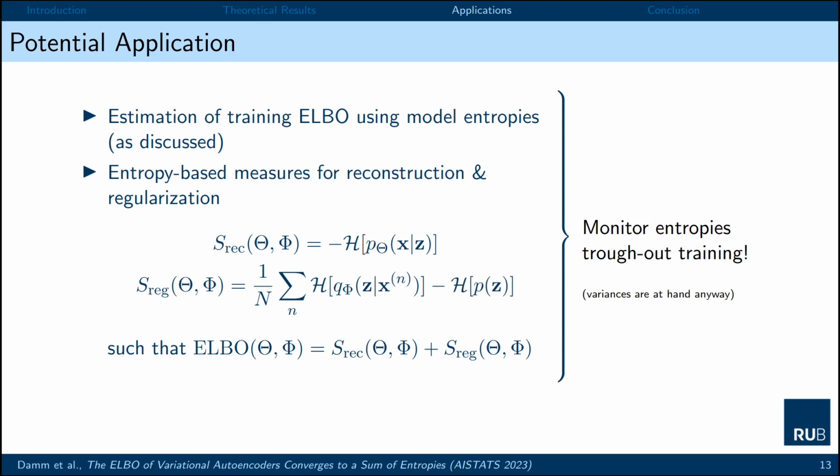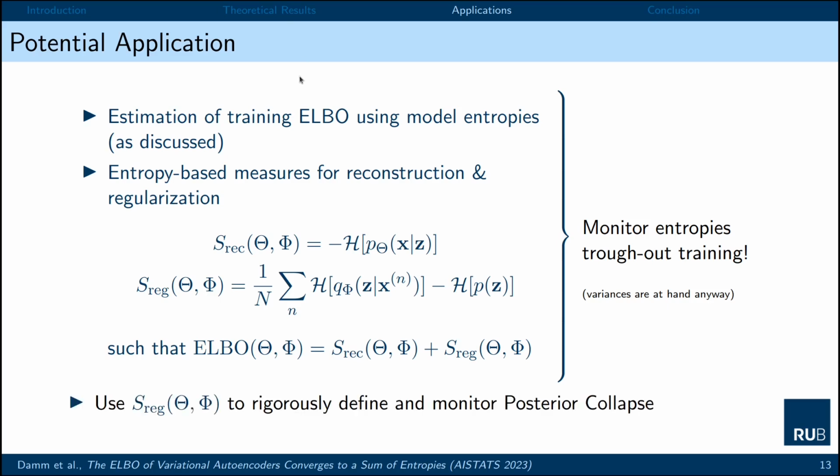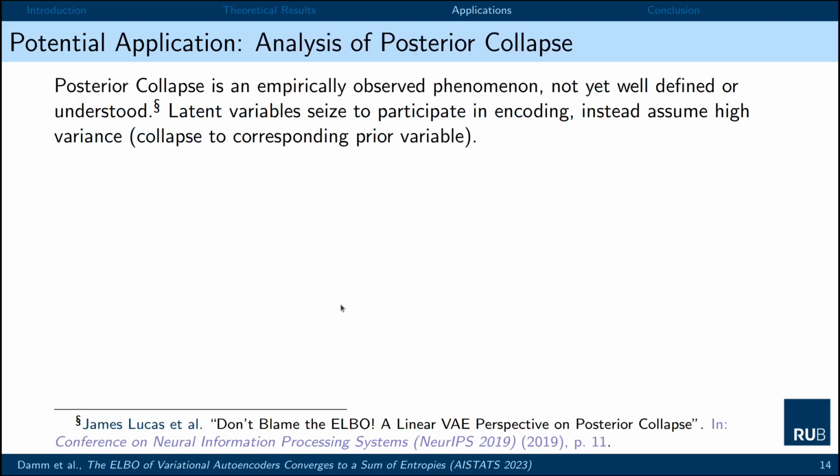A first use case of why it is beneficial to consider the entropy-based formulations of the scores in the ELBO is given by the analysis of the posterior collapse phenomenon. We will make use of the regularization score in the ELBO, that's the negative KL divergence, to define and monitor posterior collapse. In the case of the entropy result, it's simply the gap between average encoder entropy and prior entropy.